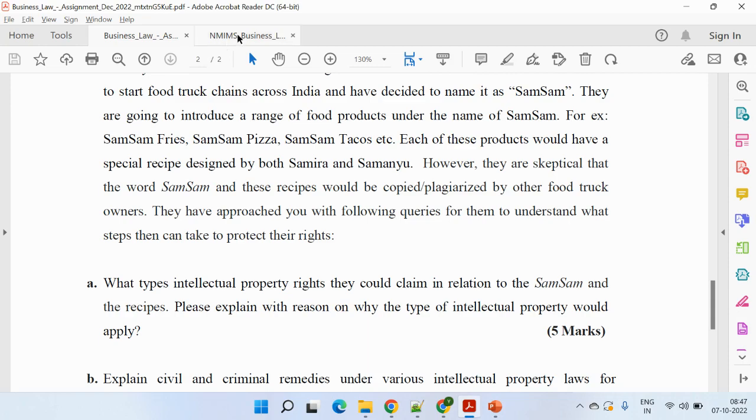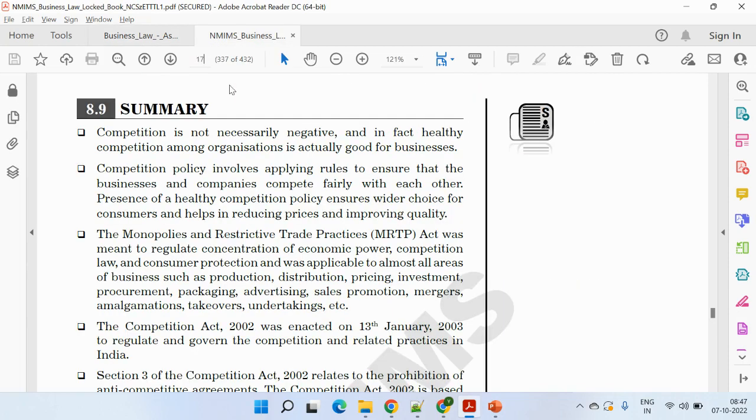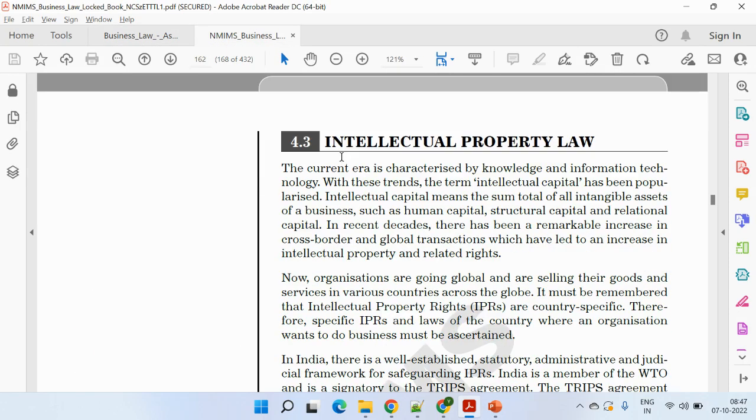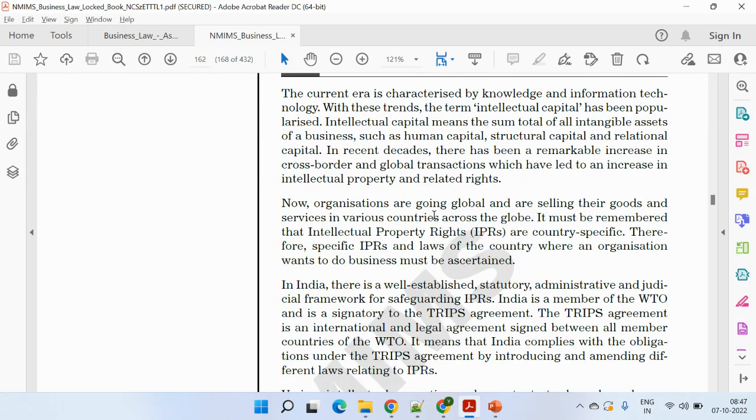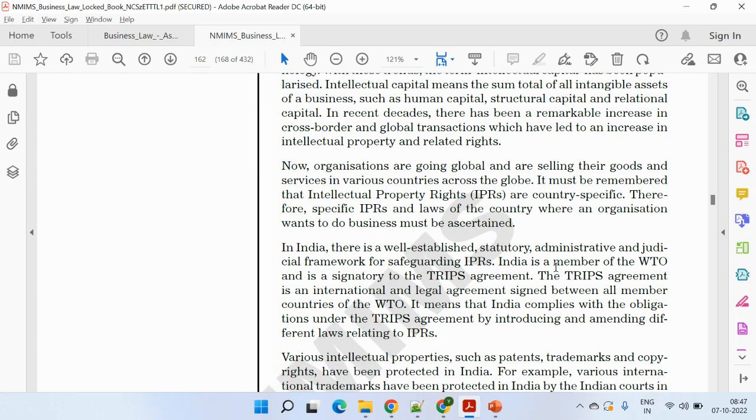So firstly, go to page number 162. It's IPR, Intellectual Property Law. Just give a brief about what IPR laws are. These are country specific, and India is a member of WTO and a signatory to the TRIPS agreement in this case.